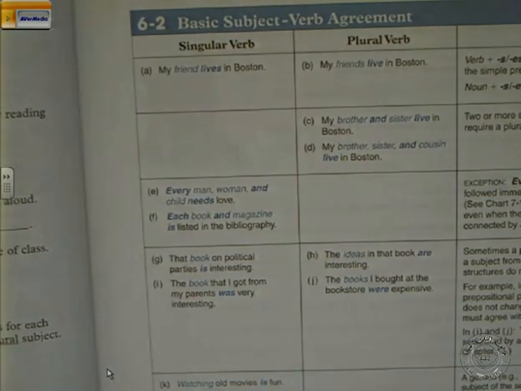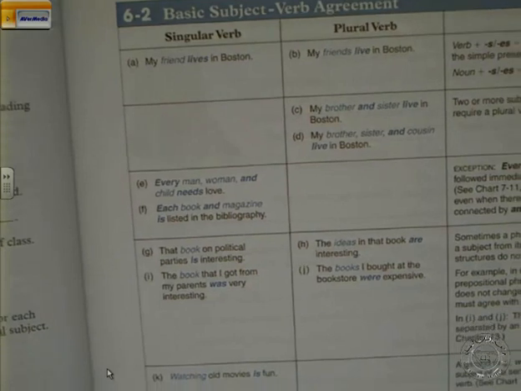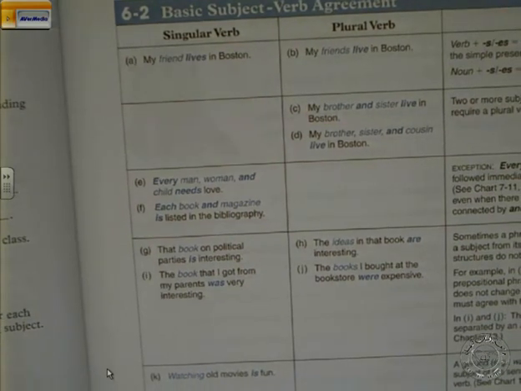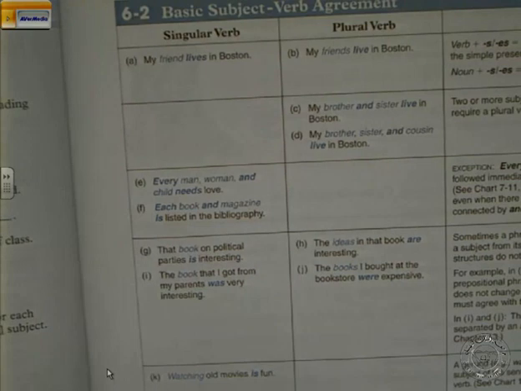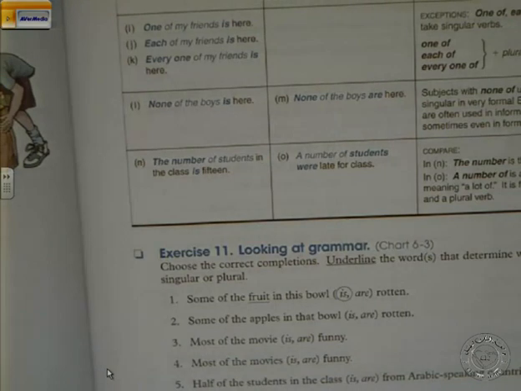Watching old movies is fun. This is another thing where sometimes we use what is called a gerund. When we use a gerund, it means talking about something as one entity or one identity. So we use the singular form. Again here, let's move now and see more examples.